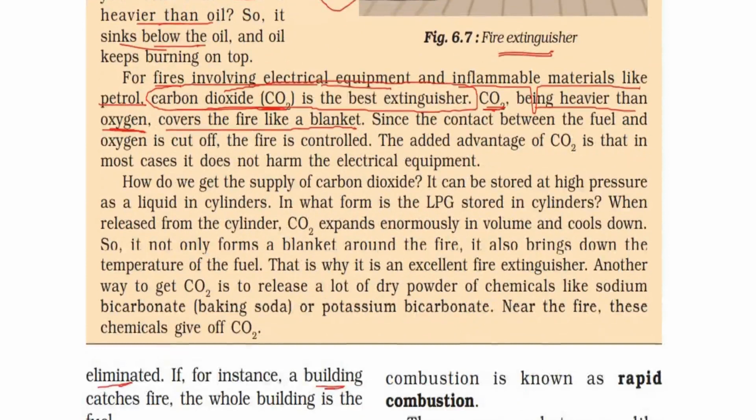So how do we get the supply of carbon dioxide? It can be stored at high pressure as a liquid in cylinders. In what form is LPG stored in cylinders? The same thing, liquefied petroleum gas, so in liquid form. When released from the cylinder, carbon dioxide expands enormously in volume and cools down, so it not only forms a blanket around the fire, it also brings down the temperature of the fuel.